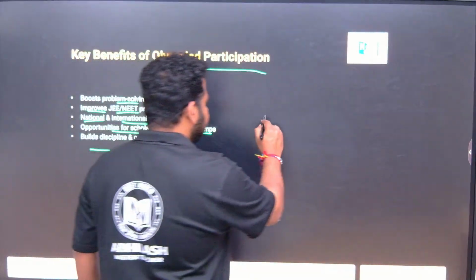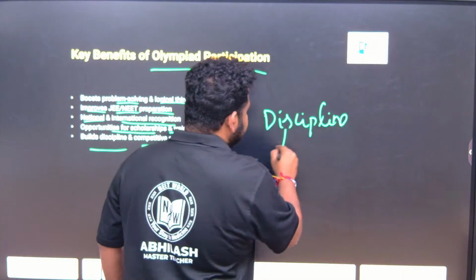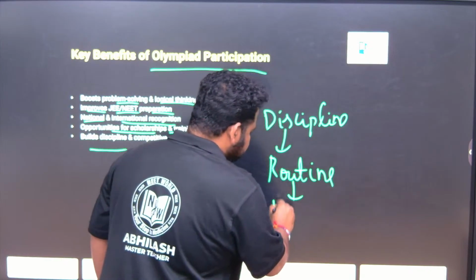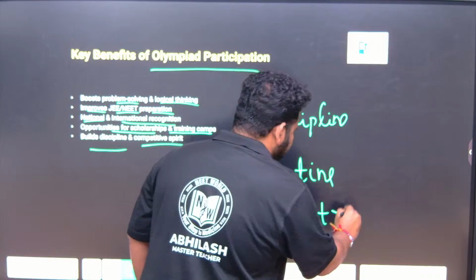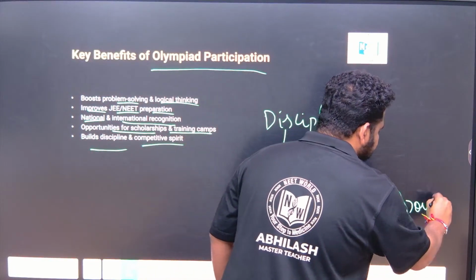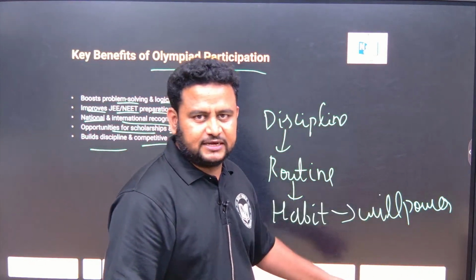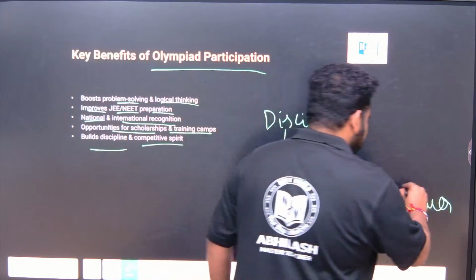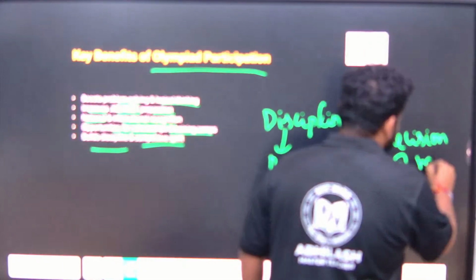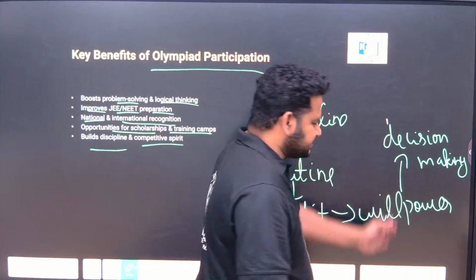To build discipline, you need a routine. To have a routine, you need to have proper habits. Your willpower is like a muscle. The more you use it, the less it becomes throughout the day. So willpower is inversely related to decision making: the more decisions you make, the less willpower you have.